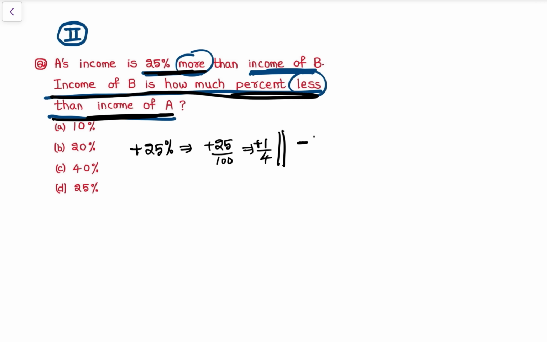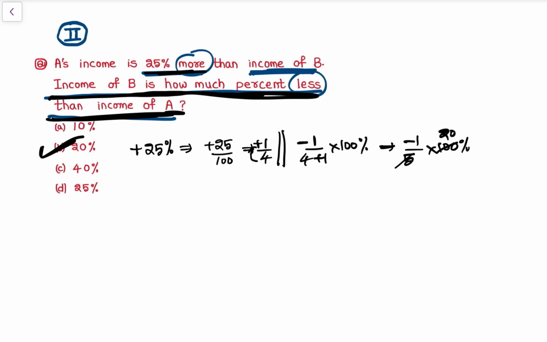Less की बात हो रही तो 1 upon 4 plus 1 into 100%. So that is minus 1 by 5 into 100%, so that is minus 20. So income of B is 20% less than income of A, using ये भी rule.